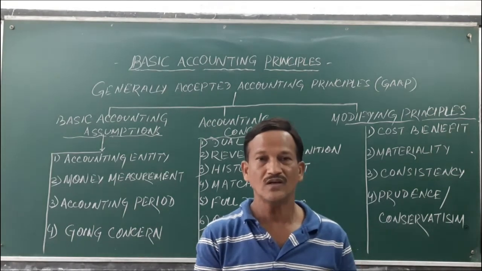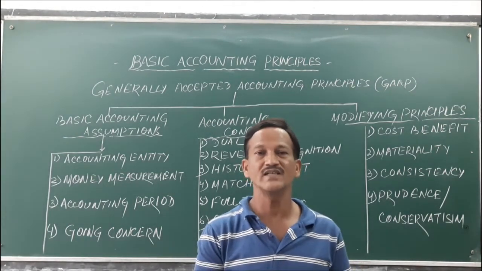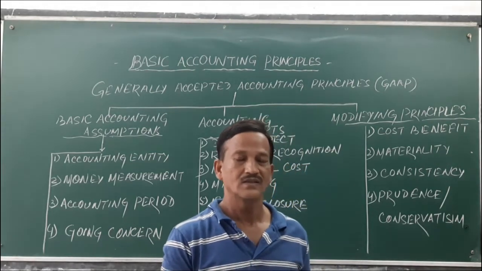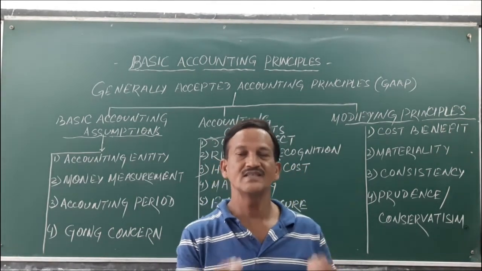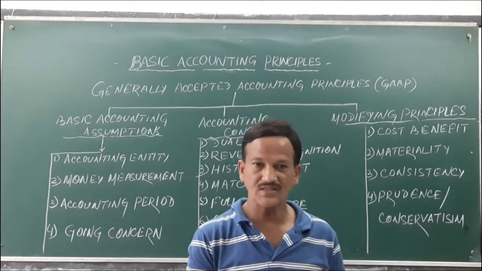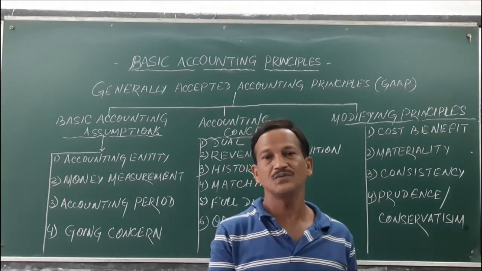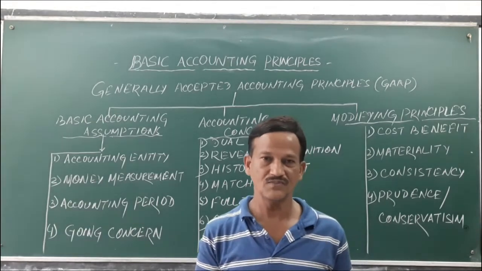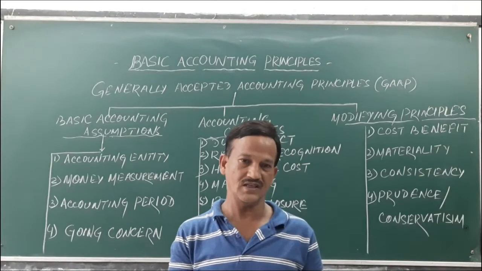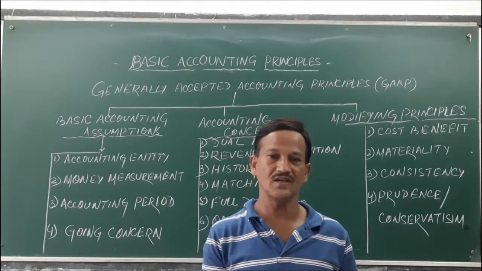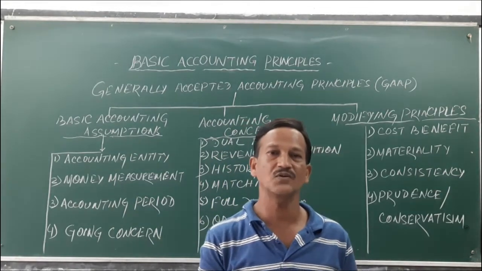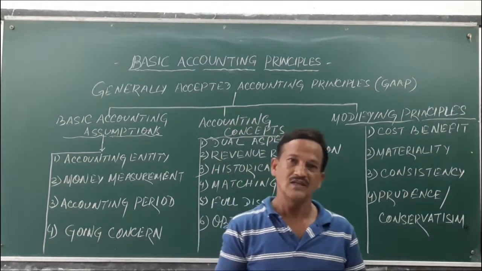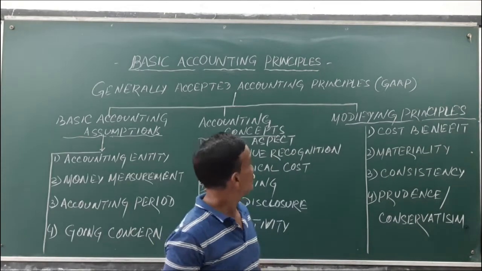To fulfill those four basic qualitative characteristics of accounting information, you need the basic accounting principles, the basic accounting assumptions, concepts and principles, which help you in preparing and presenting accurate financial statements. So let's come to discuss.